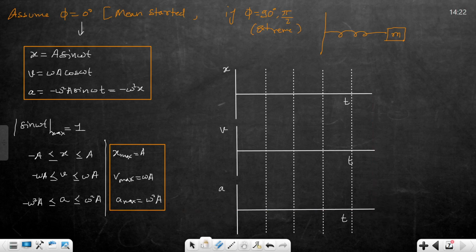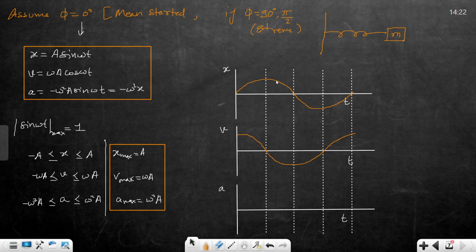How will the sine graph look? Has it ever been shown before? The sine graph will look like this. This is the sine graph. Clear? Now the cos graph will start from here. It will go down, then the maximum value here, then it will go to 0. This is the cos graph.